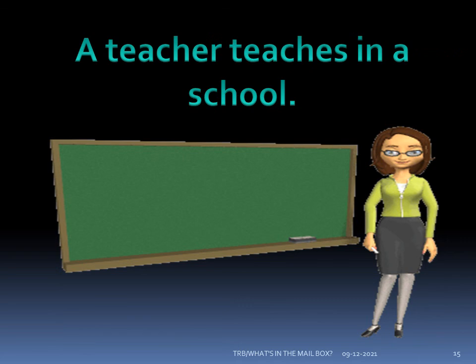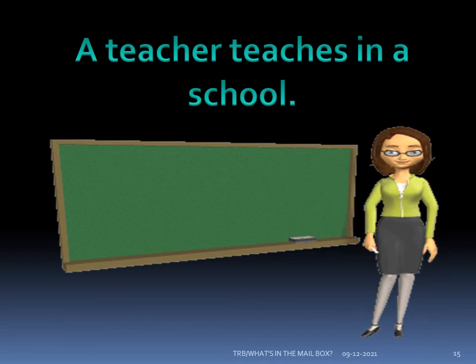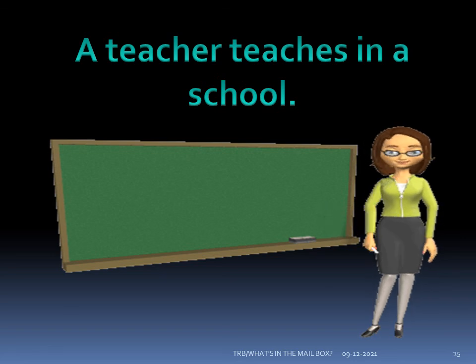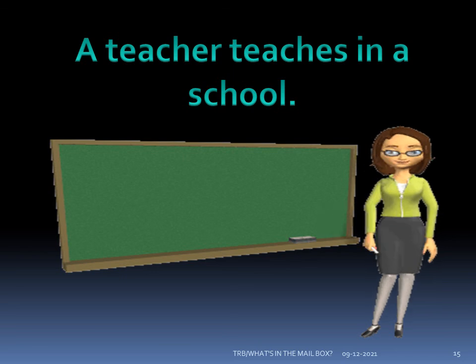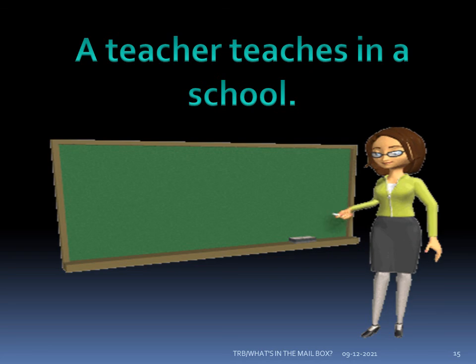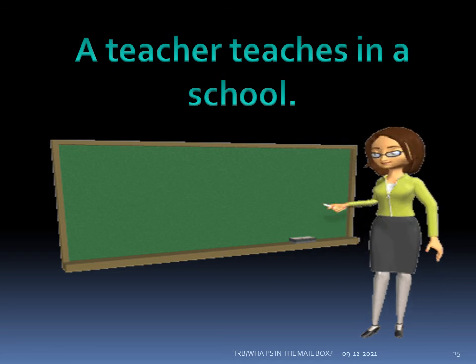What does a teacher do in the school? A teacher teaches in a school, and children listen to the teacher with great interest. The teacher also feels very happy to be with the children. So what does a teacher do in a school?